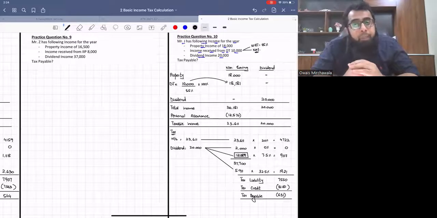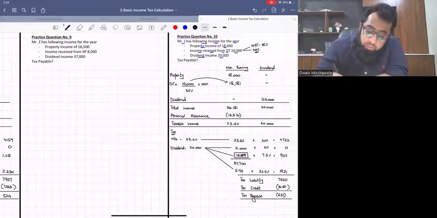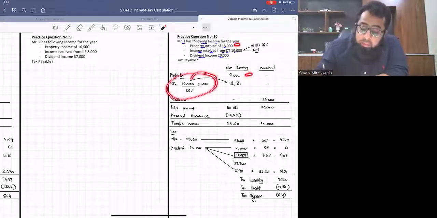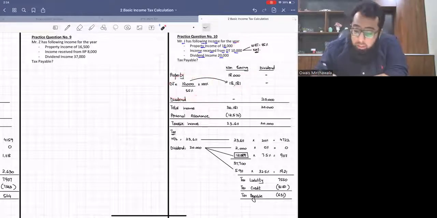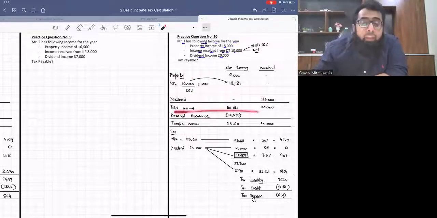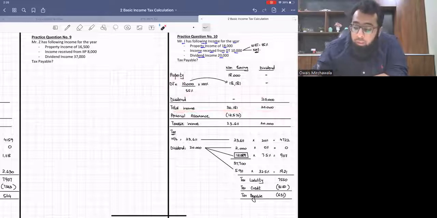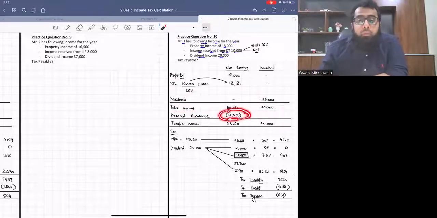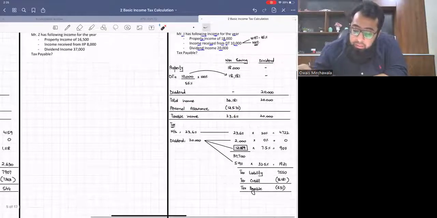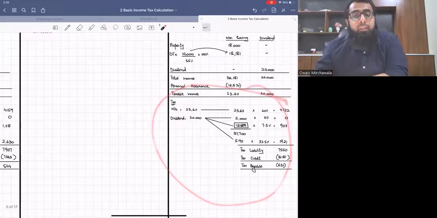Okay. So if you look at this question, there was property income, which went in non-saving, discretionary trust, which was grossed up, dividend income in the head of dividend. We arrived at the value of total income. We deducted the personal allowance to arrive at the value of taxable income. Okay, and then we simply calculated the tax.